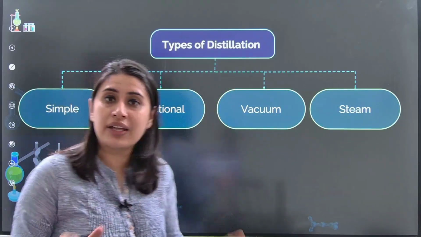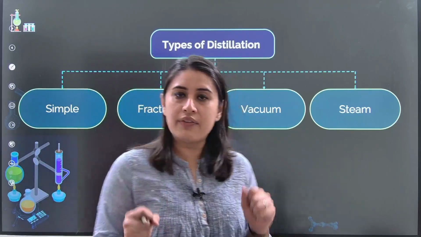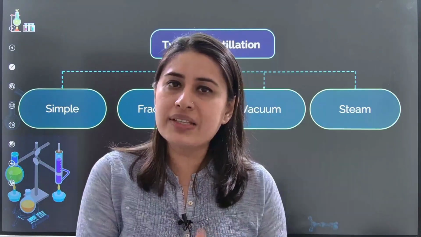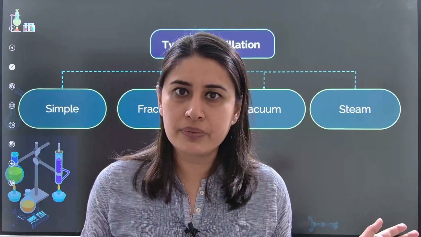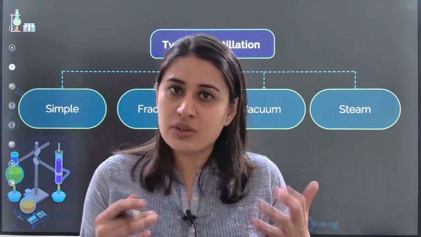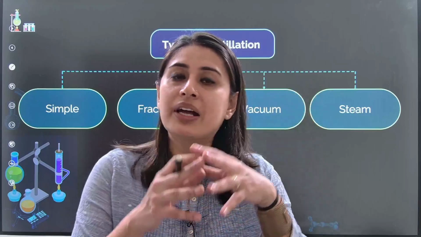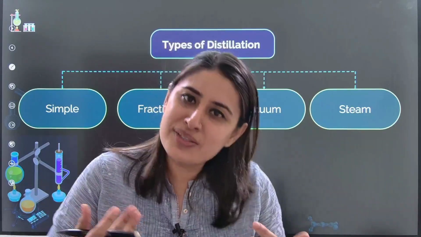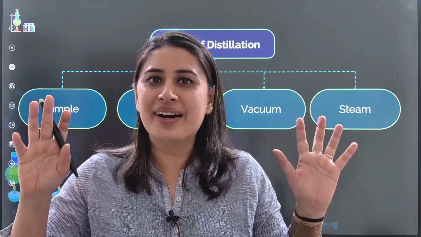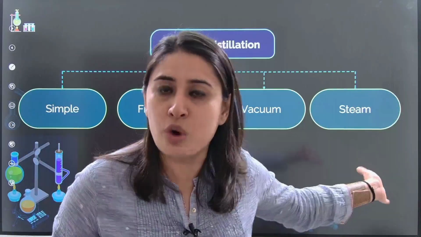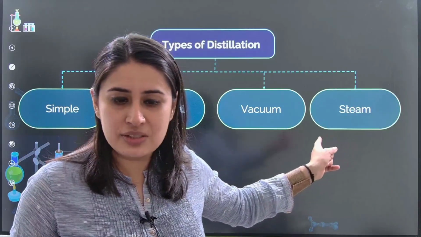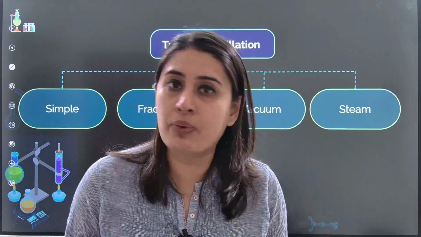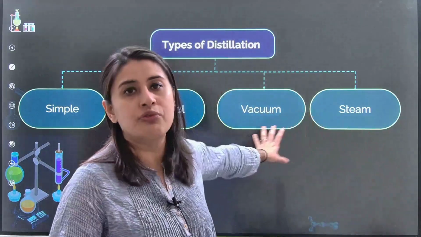The third one is vacuum distillation. Now, where are we going to make use of vacuum distillation? Let's say before reaching the boiling point, something is decomposing, like glycerol. Glycerol, before reaching its boiling point, will decompose. How will you separate glycerol if it is already decomposed? This we make use of in the soap industry. So please note, vacuum distillation is for anything which decomposes before its boiling point. So what you can do is vacuum distillation.